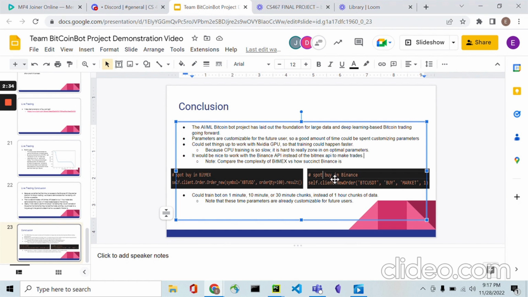Here's just an example of how the code's much simpler. And you could also train the bot on 1 minute, 10 minute, or 30-minute chunks instead of 1-hour chunks. We just did 1-hour chunks for the sake of being able to do all the data on our slow CPUs. Note that these parameters are already customizable in our code, so it'd be really simple to do.